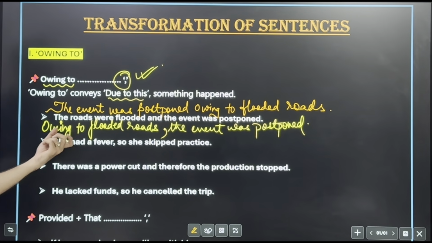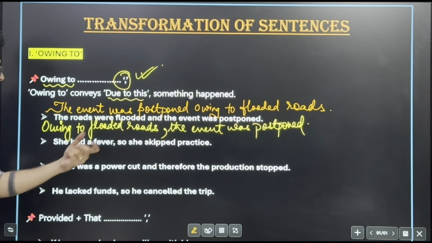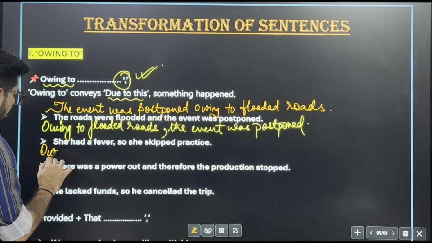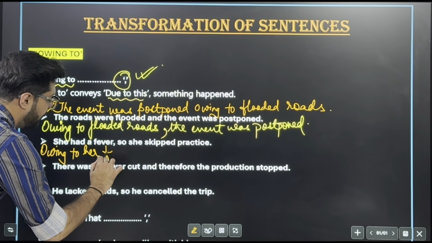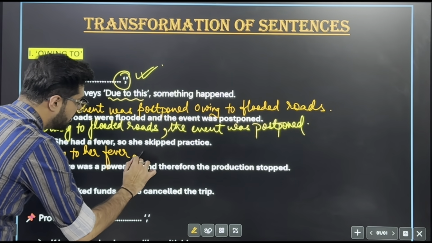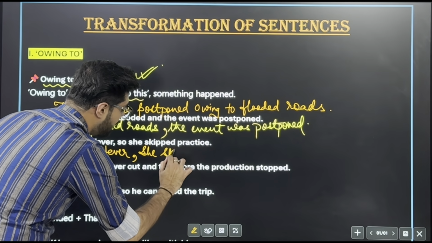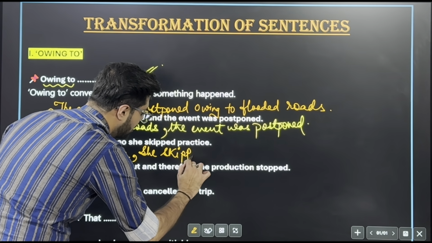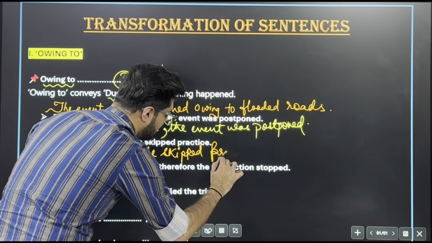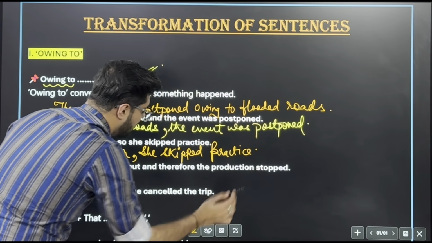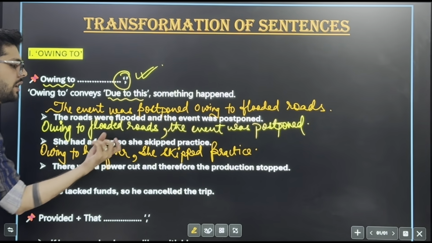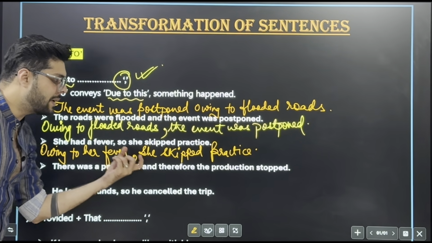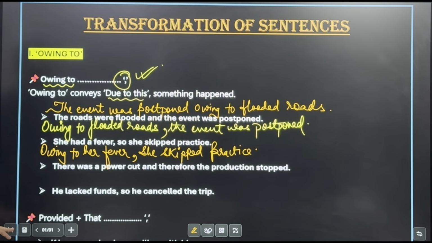She had a fever, so she skipped practice. Owing to her fever, comma, she skipped practice. Or what else can you say? She skipped practice owing to her fever. That could be your transformed version or structure.